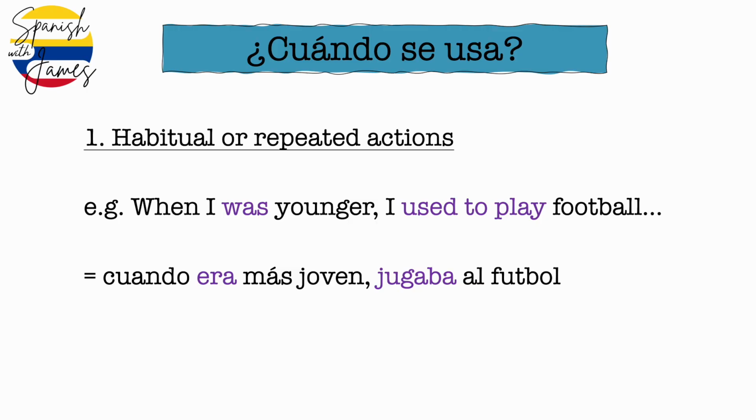¿Cuándo se usa? When is it used? So the first one is habitual or repeated actions. For example, when I was younger, I used to play football. Cuando era joven, o cuando era más joven, jugaba al fútbol. Now here we've got when I was younger. It's a prolonged period in the past. It's very different to saying yesterday I played football, because that would be a one-off event in a very specific moment in time. That would be 100% preterite.